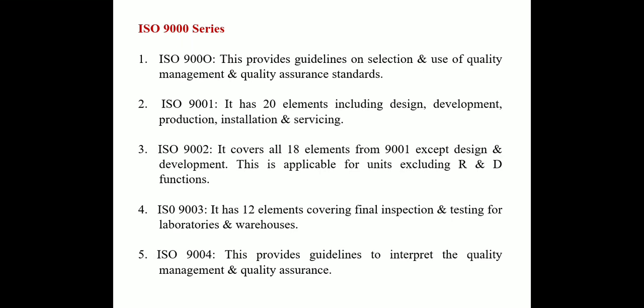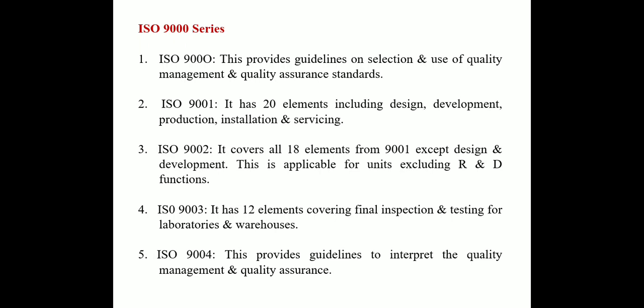ISO 9000 guidelines. There are various series of ISO 9000. First is ISO 9000. This provides guidelines on selection and use of quality management and quality assurance standards. ISO 9001 has 20 elements including design, development, production, installation and servicing. ISO 9002 covers all 18 elements from 9001 except design and development. This is applicable for units excluding R&D function, that is research and development.